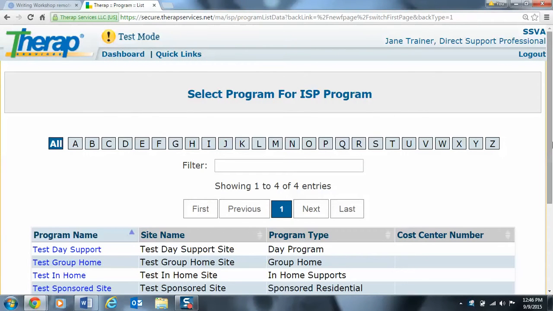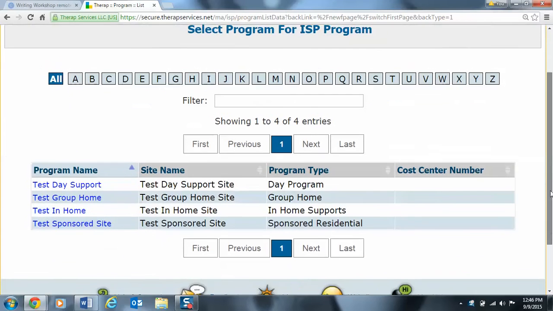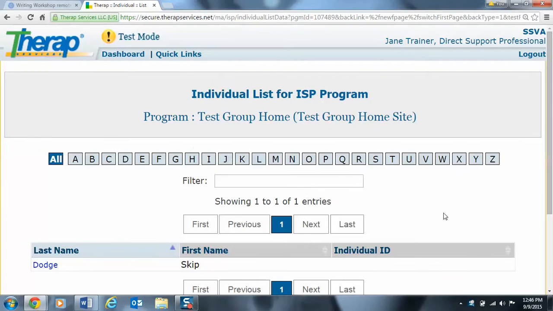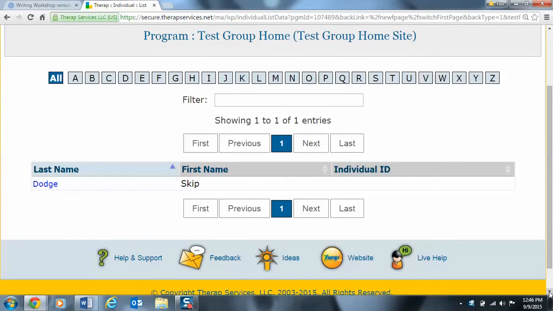You're then going to select the program for which you want to write your data. For test purposes, we're going to be writing our data in Test Group Home, so I'm going to select that now. I'm then going to select the individual for whom I want to write documentation, and this one will be Skip Dodge.